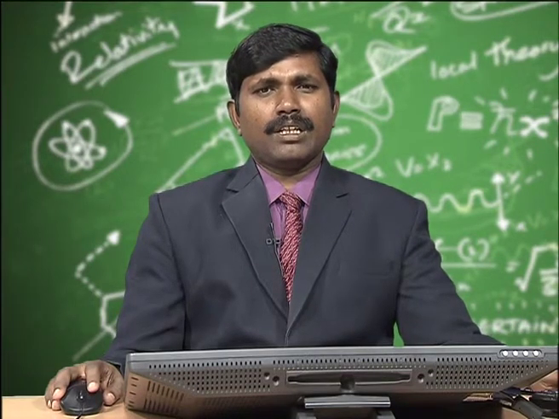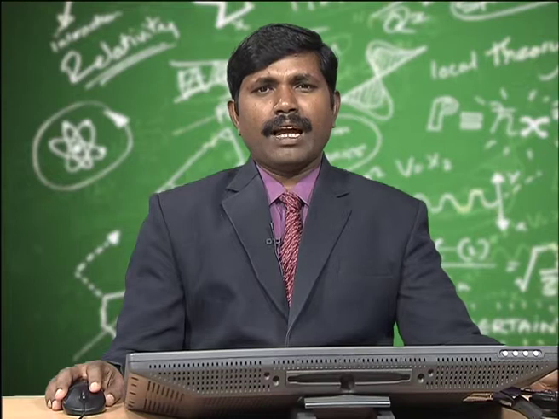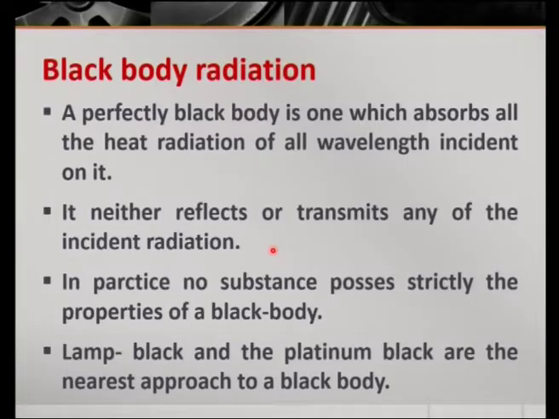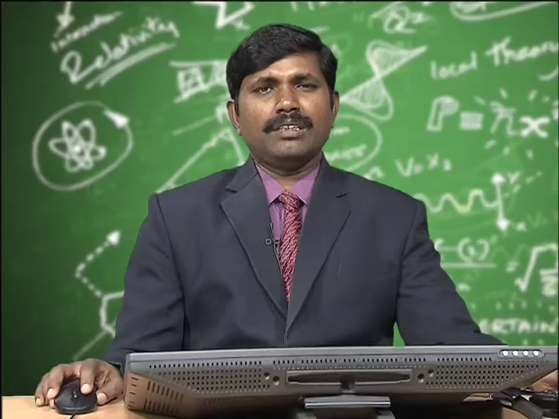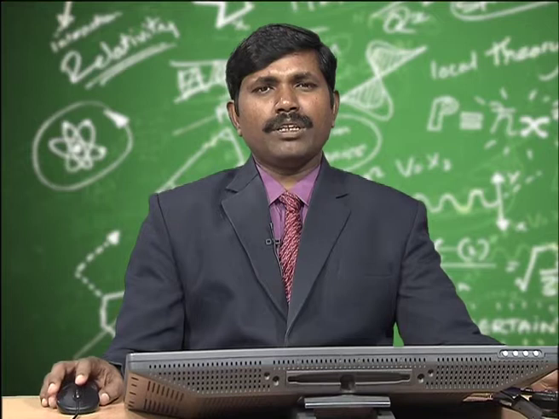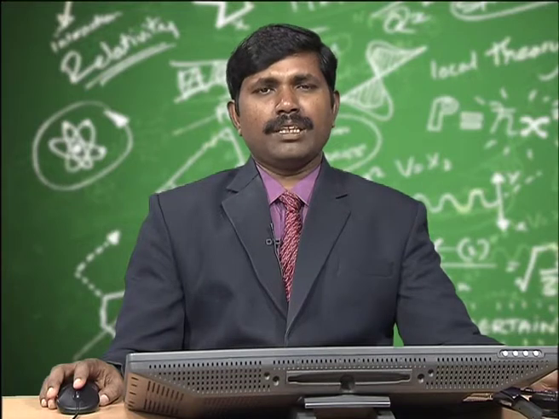In practice, no body will act as a perfect black body, so no substance possesses strictly the properties of a black body. Lamp black and platinum black are the nearest approach to a black body. This is the definition of a black body. These black bodies will give out radiation, and these radiations are called black body radiation.